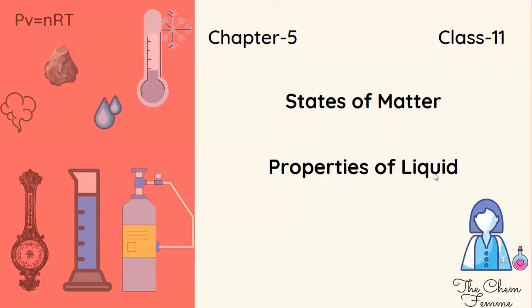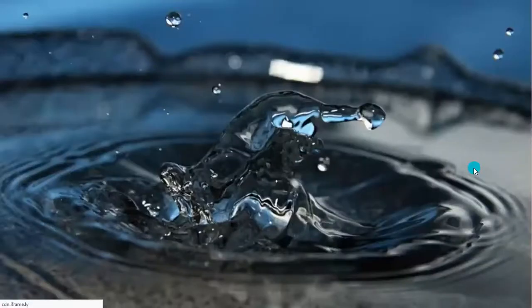Till now in this chapter, we talked all about gases. In this video, we'll be talking about liquids. So as we know, there are three states of matter: solids, liquids, and gases.